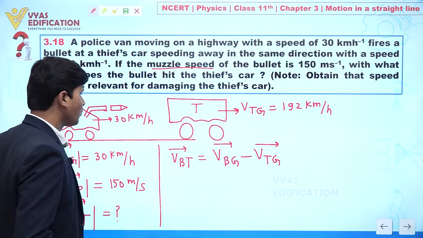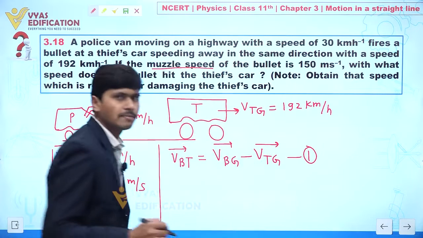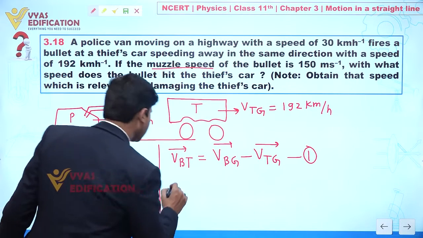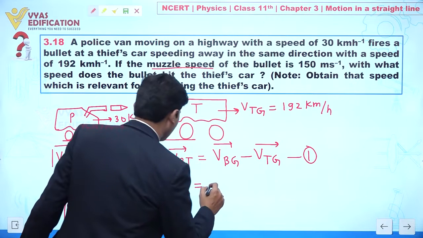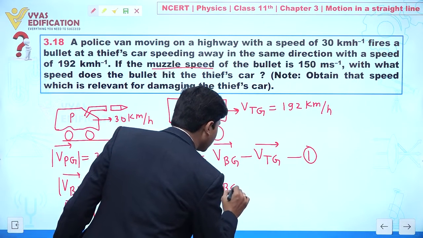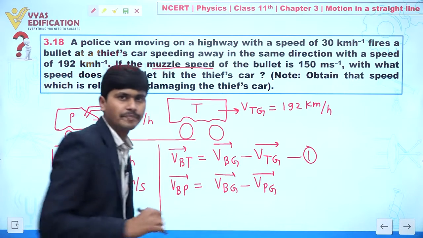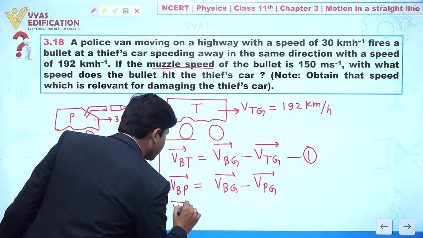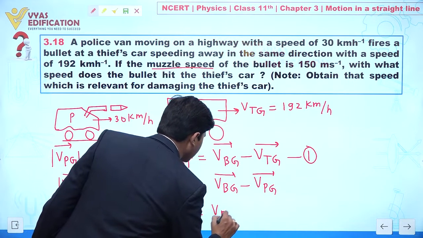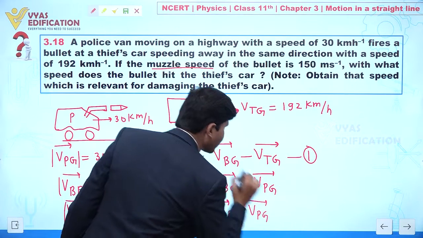Let's call this equation number 1. We can write: velocity of bullet with respect to policeman equals velocity of bullet with respect to ground minus velocity of police with respect to ground. So velocity of bullet with respect to ground equals velocity of bullet with respect to police plus velocity of police with respect to ground.